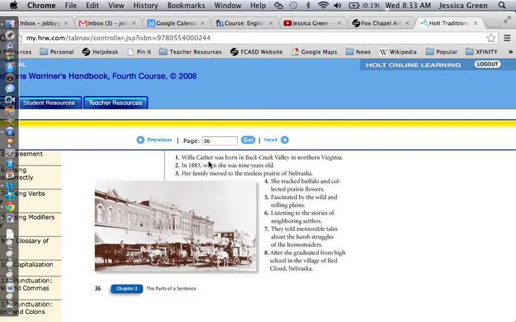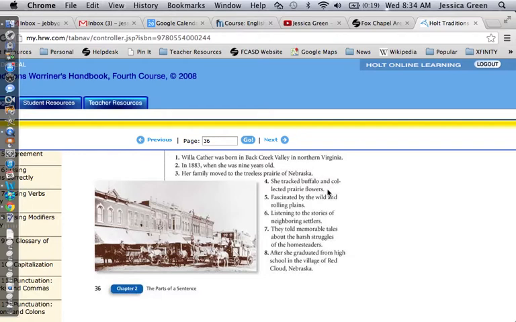It's a fragment because of this word when. When makes this into a dependent clause, which we talk about clauses in chapter 4. But the reason it's a fragment is because it's dependent. It's waiting for the so what. What's the rest of the sentence? So when she was 9 years old is a dependent clause. It still has a subject, she, and a verb, was, but it's waiting for this, well, when what? What's the rest of the sentence?